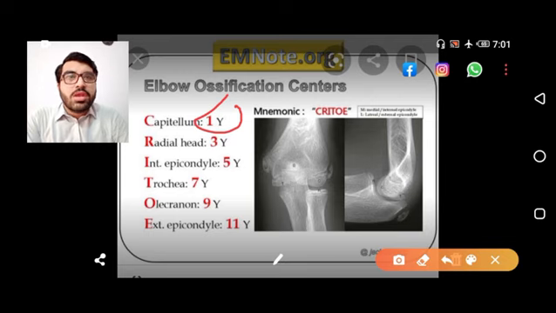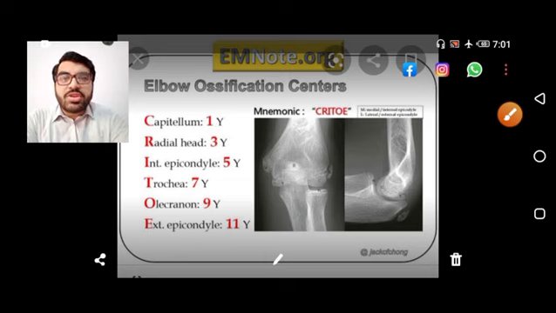C for capitulum or for radial head, I for internal epicondyle or medial epicondyle, T for trochlea, O for olecranon, and E for external or lateral epicondyle. So 1, 3, 5, 7, 9, 11, just like odd numbers. And you memorize this CRITOE, and you can pick any MCQ if it comes on this.